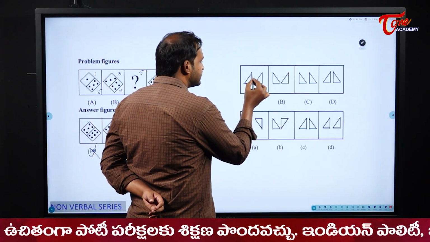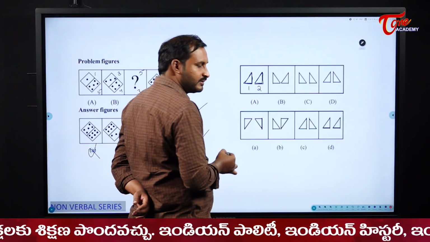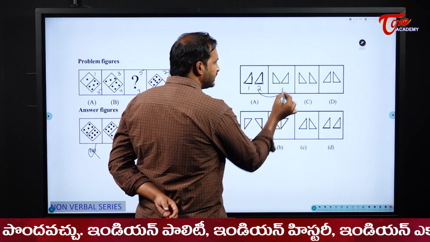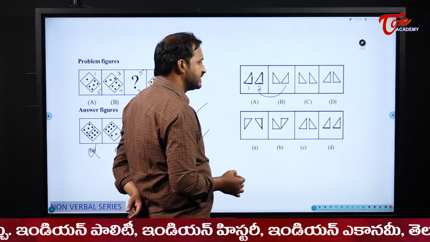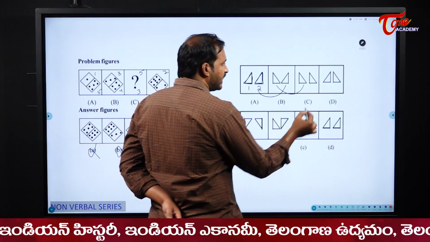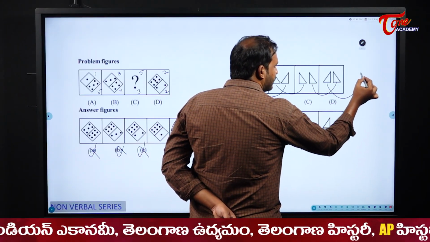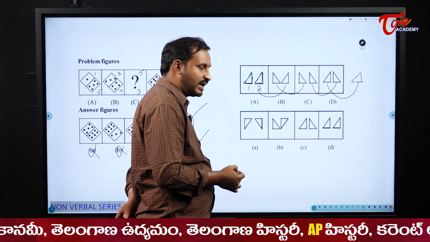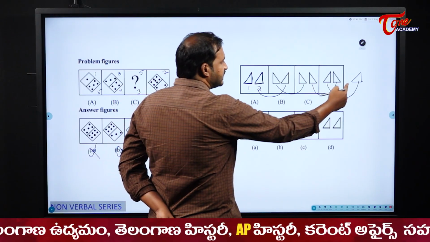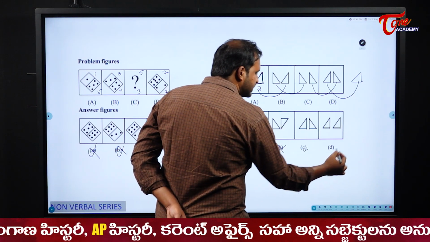I have a figure like this and this one. Now, first and second, I will end. Second remains unchanged, right? In the next one, first remains unchanged. In the next one, second remained unchanged. So in my next one, what? The first figure should remain unchanged. So where can I see this shape? Here it is not there, here it is not there. So there is a chance for C and D.